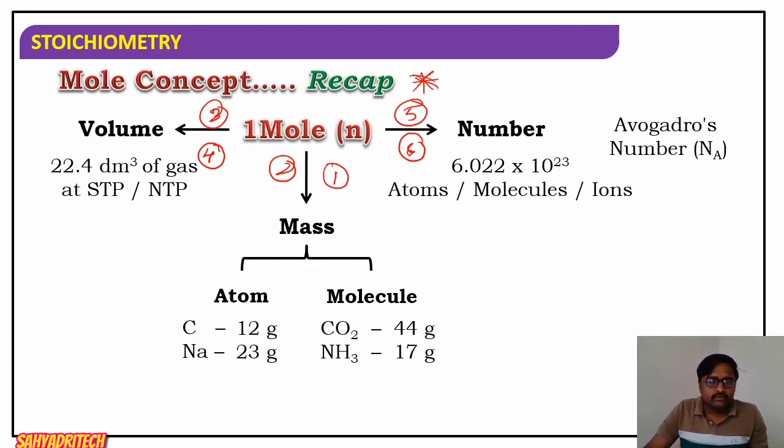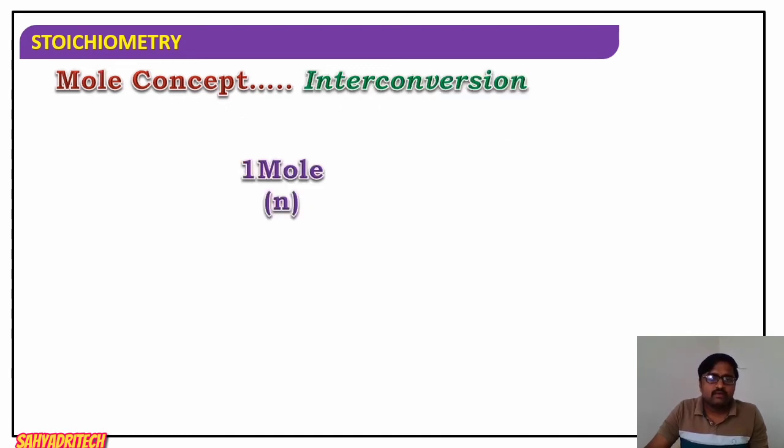So we should remember the standard conversions. One mole corresponds to Avogadro number. One mole corresponds to what? Gram atomic mass of an element and gram molecular mass of a molecule. And 1 mole corresponds, in terms of volume, to how much? 22.4 dm³ of a gas at STP or NTP. So this chart is very important.